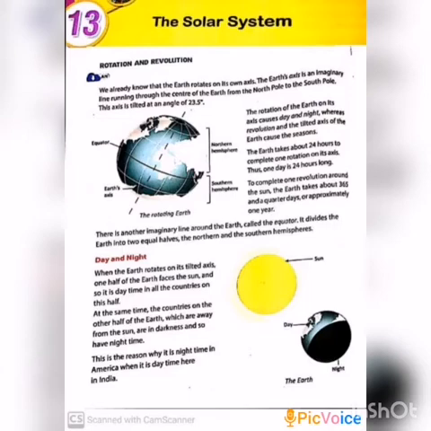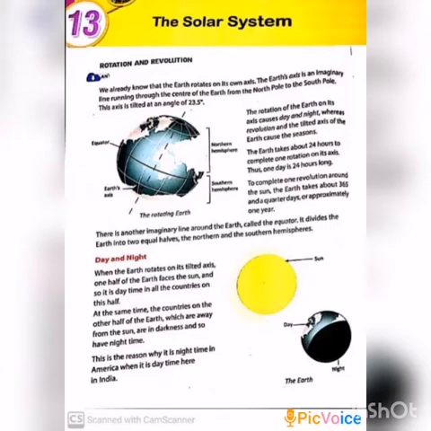First, we are going to see day and night. When the earth rotates on its tilted axis, one half of the earth faces the sun and the other half is away from the sun.